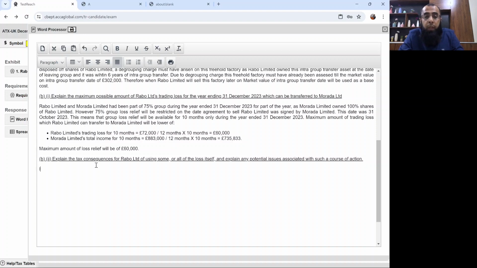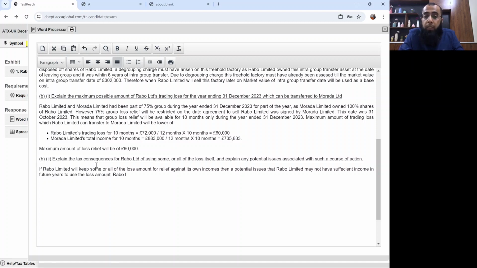Okay, so what we can write is that if Rabo Limited keeps some or all of the loss amount for relief against its own incomes, then a potential issue is that Rabo Limited may not have sufficient income in future years to use the loss amount.